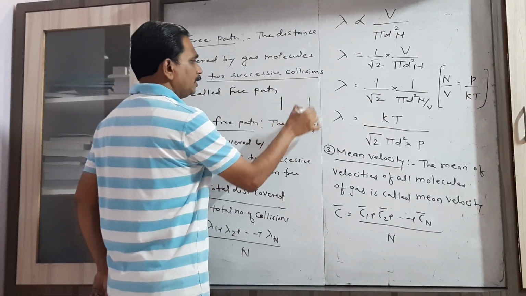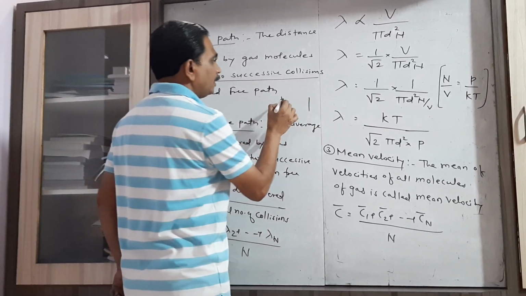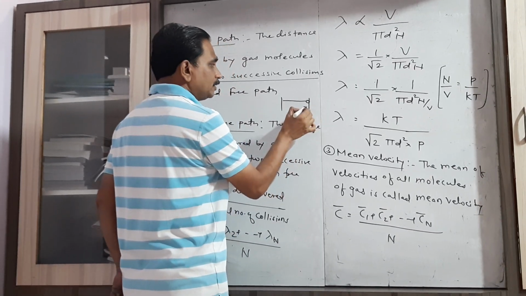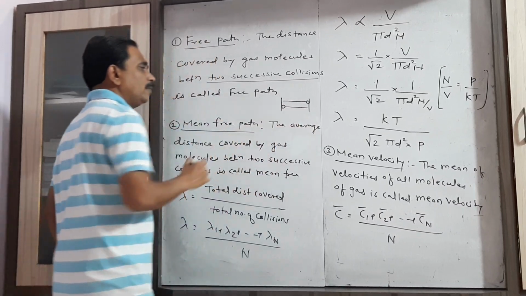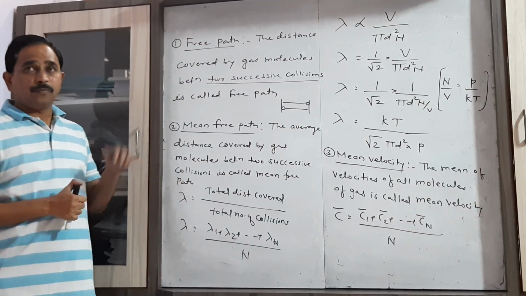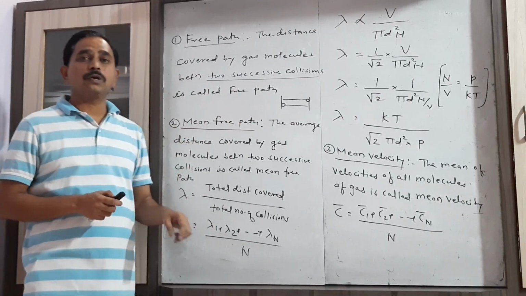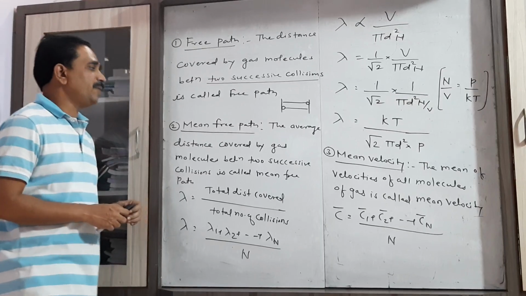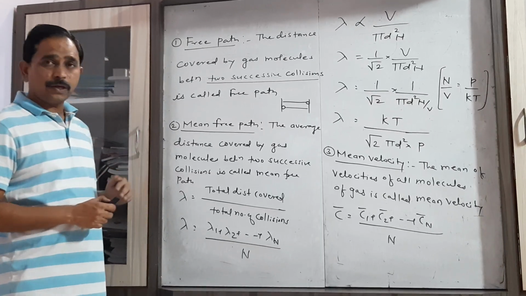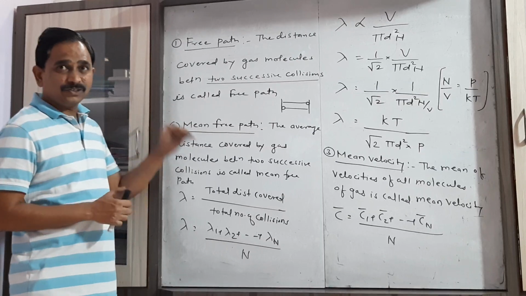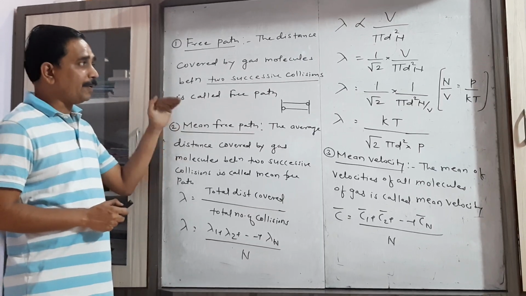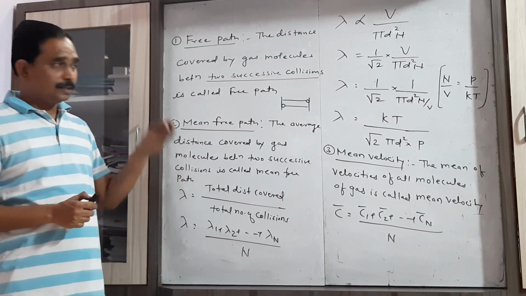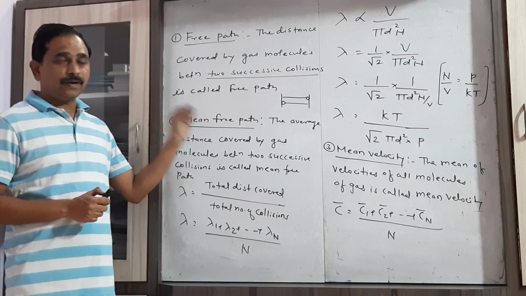Consider these are the two walls of the container, and the gas molecule starts from this wall, collides on the next wall, and again moves back and collides with the other wall. Whatever distance is covered by the gas molecule between two successive collisions is called the free path. Now these gas molecules don't take the same path between successive collisions, so we have to consider the average value of the free path.